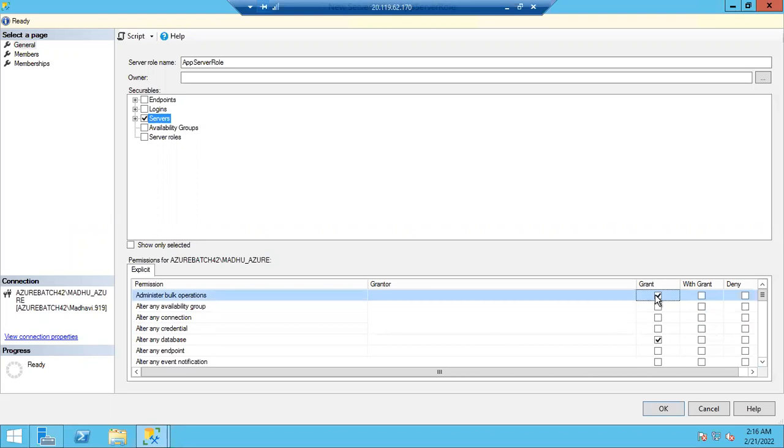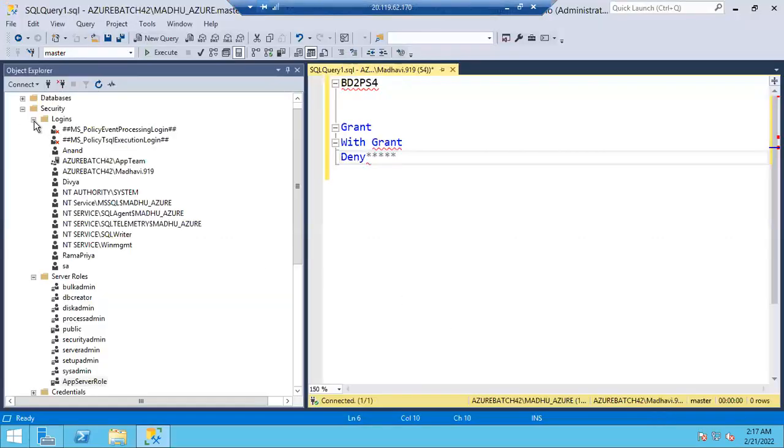So what do I have to do in the organization? Nothing. If customers are asking for a customized server role, they will let us know what permissions they need. Whether they need select grant or not, whether they need update grant or not. They will let us know what permissions need grant, what permissions need with grant, and what permissions need deny. Based on that, you select those permissions and click OK. That's it. This is how we create a customized server role, guys.